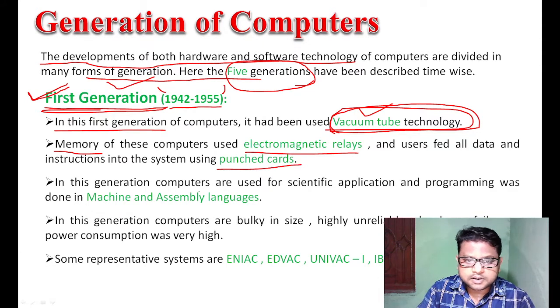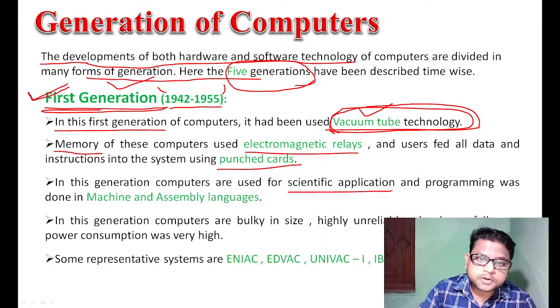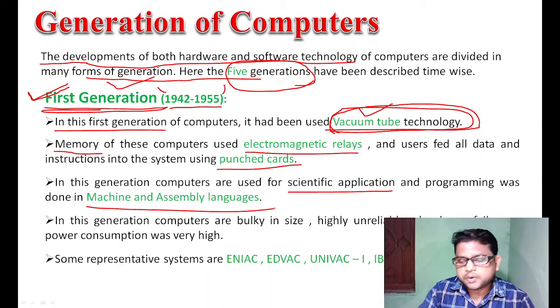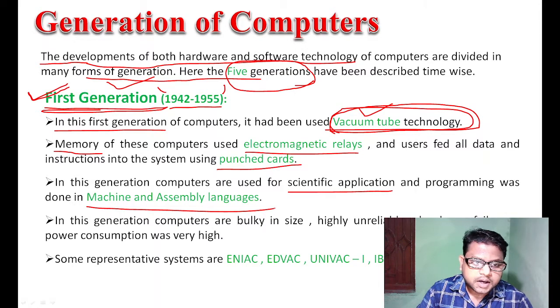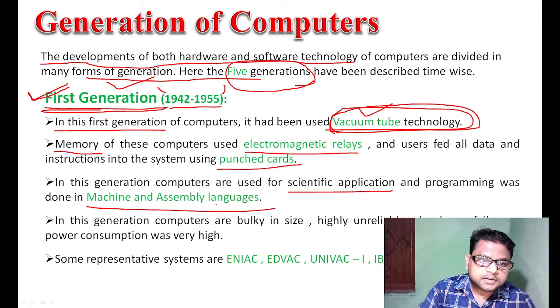In this generation, computers are used for scientific application only, and for programming they normally used machine language or assembly language.